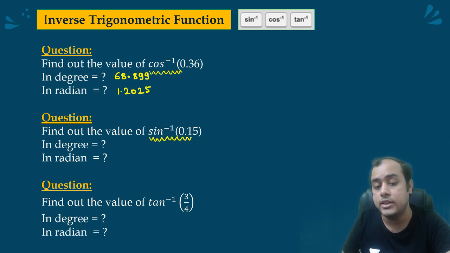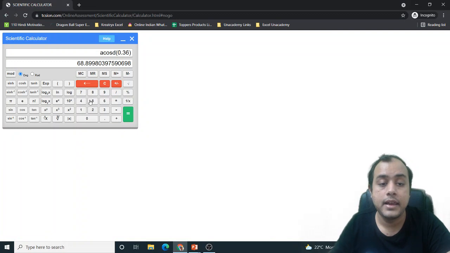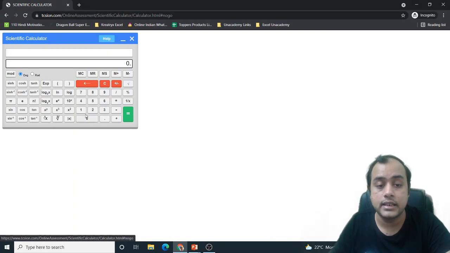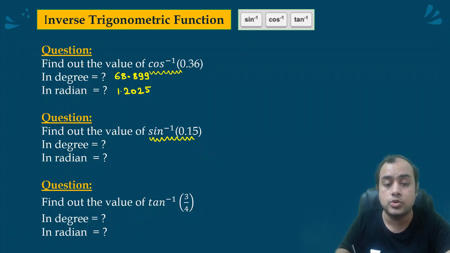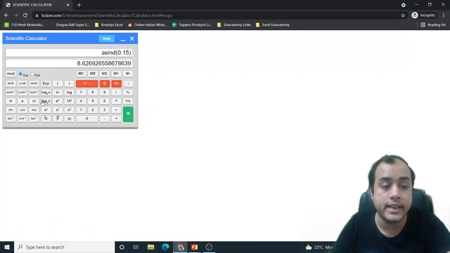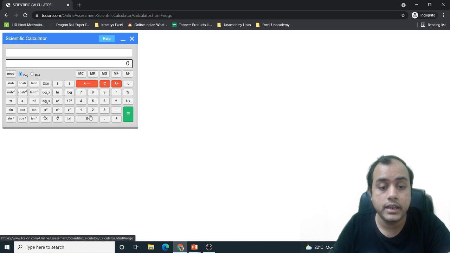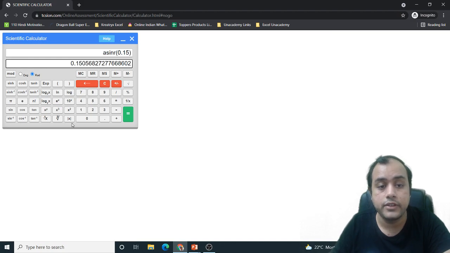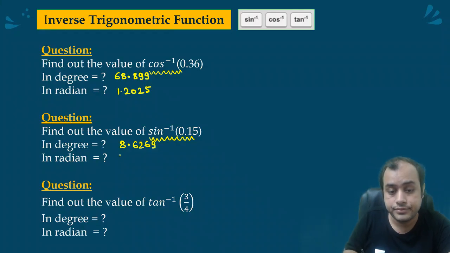Sine inverse 0.15. Clear it. Enter 0.15. Sine inverse of it in degree, 8.6269. In radian I'll have to do it again, 0.15. Now I'll go in radian, sine inverse 0.1505.